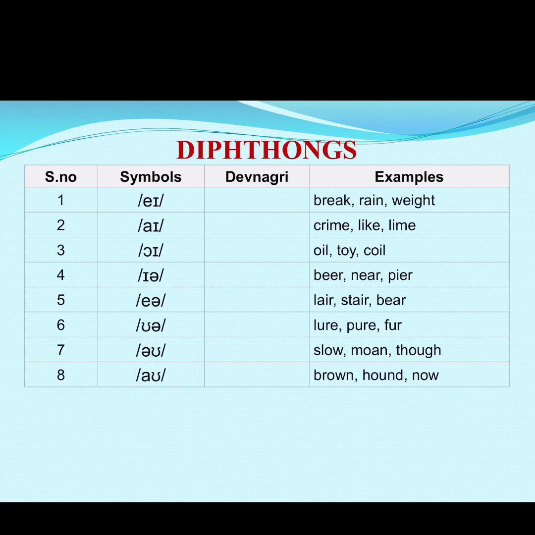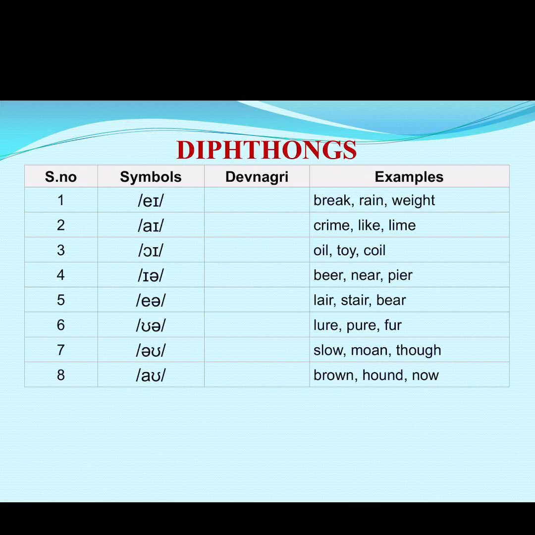Number 5 is pronounced as air. For example, layer, stare, bear. Number 6, these will jointly become one sound, u.